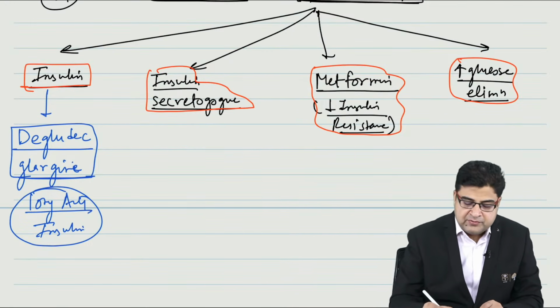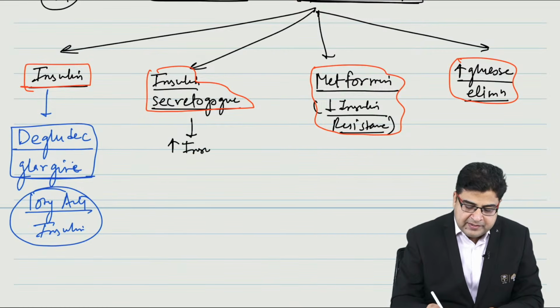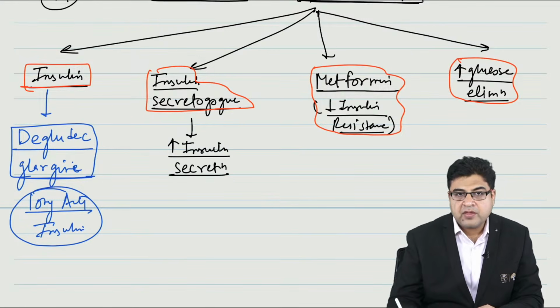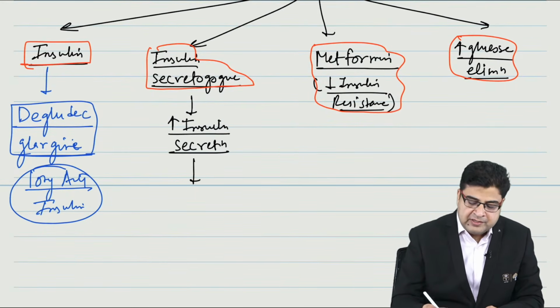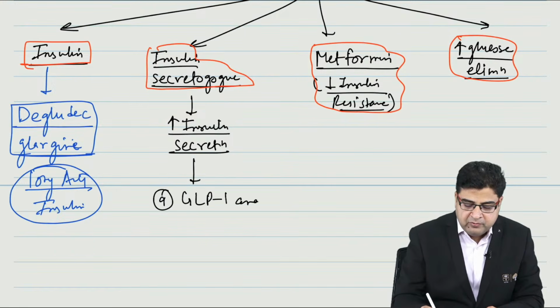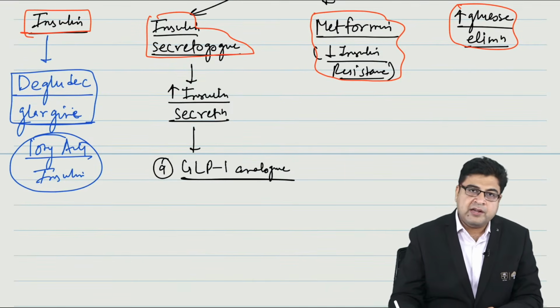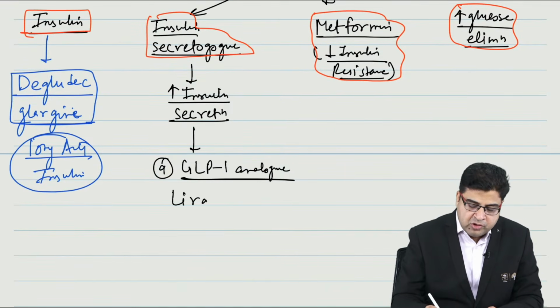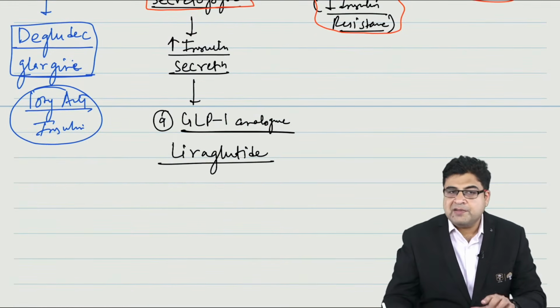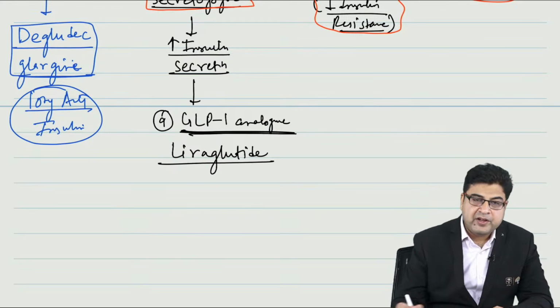Now we have the medicines known as insulin secretagogues. Insulin secretagogues are the medicines which can lead to increased insulin secretion in the body. Number 1 group of medicine is known as GLP-1 analogs. The classical drug which belongs to this class is liraglutide.